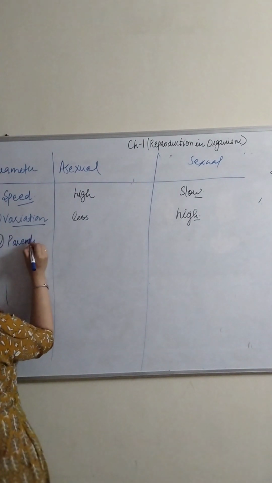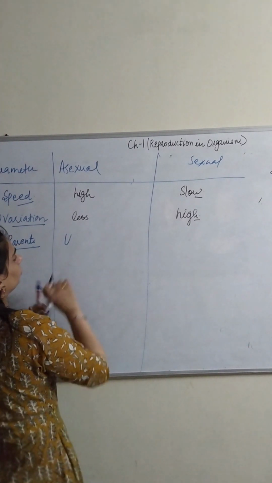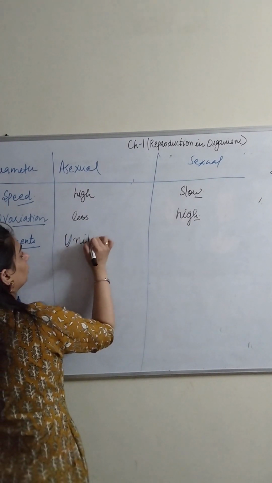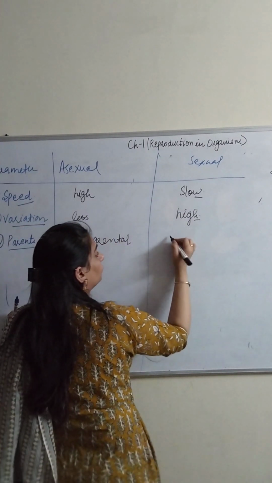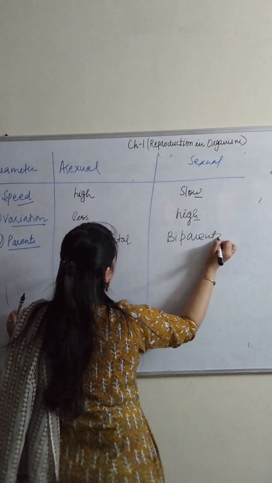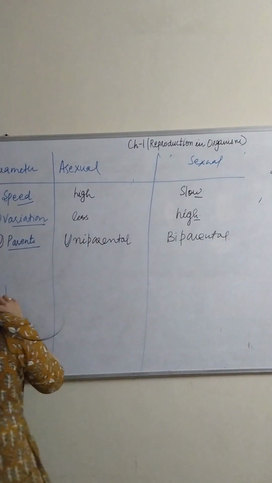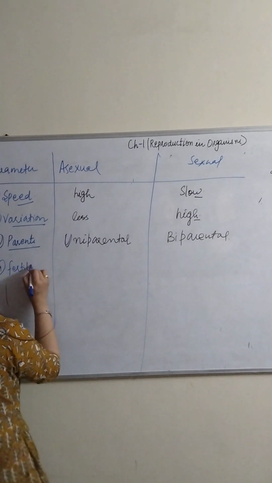In asexual reproduction, there would be a uniparental, and for sexual reproduction, it is biparental. The next one that we talk about is called fertilization.